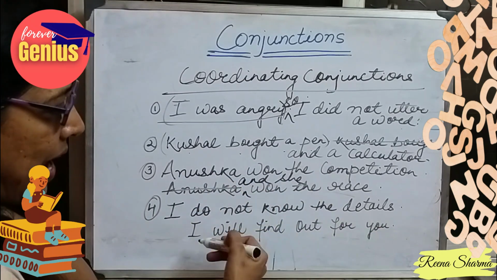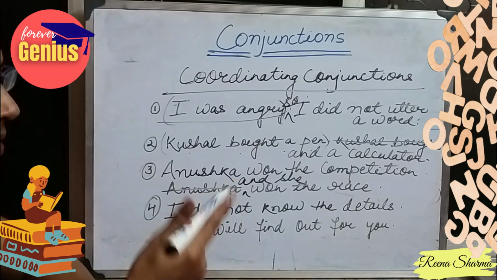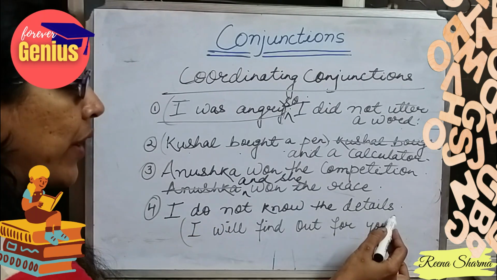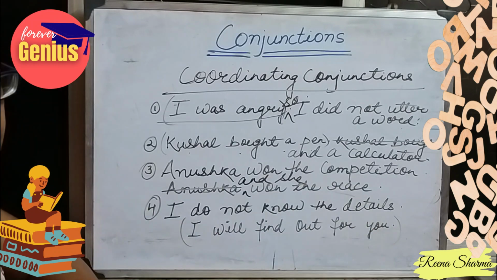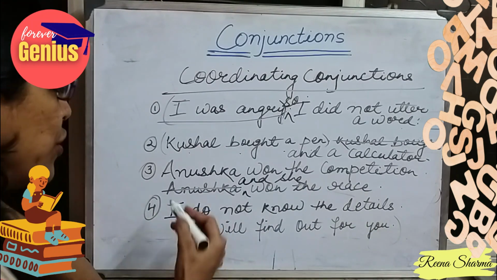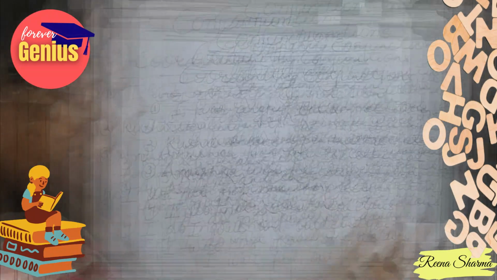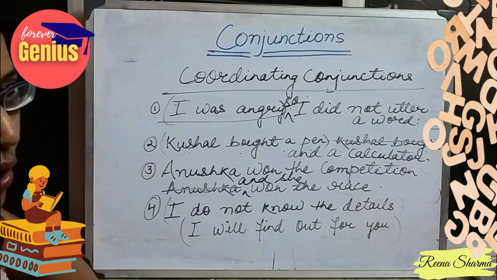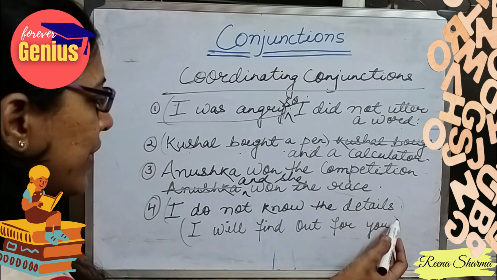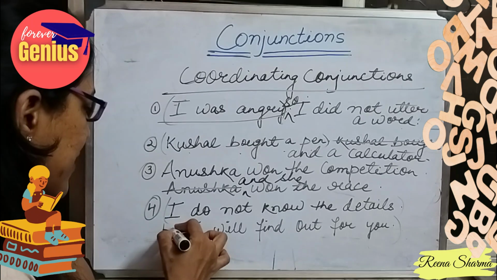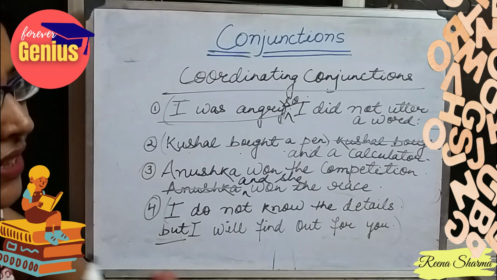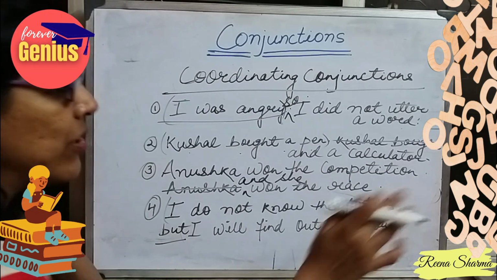I do not know the details. I will find out for you. I don't know the details. It's a clear acceptance that I don't know any of the details you are asking me. But then I am saying, okay, I will find it out for you. So don't worry, I will find out for you. So if the first part of the sentence and the second part of the sentence are not dependent on each other, though they can be fulfilled or any acceptance can be there. So I do not know the details, but then I will give a reason, but I will find out for you. Means I am supposed to find out the details for you. We'll remove this full stop from here.